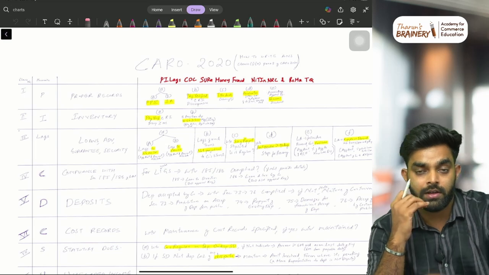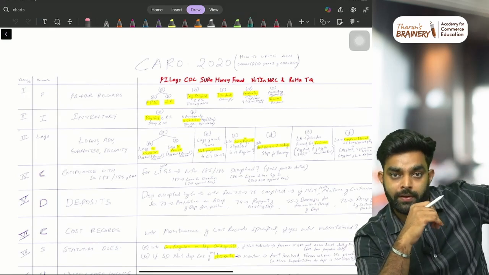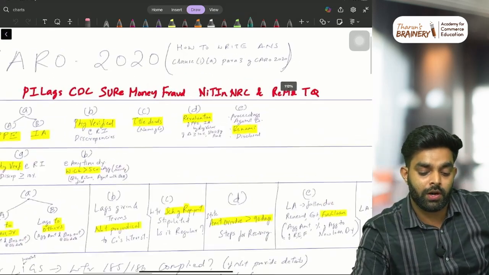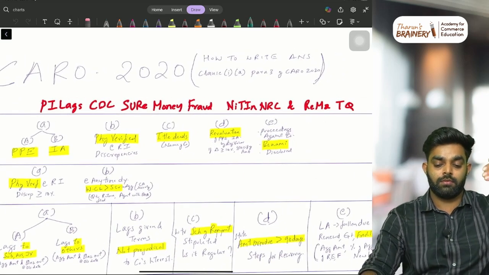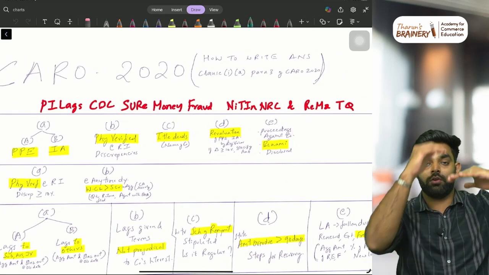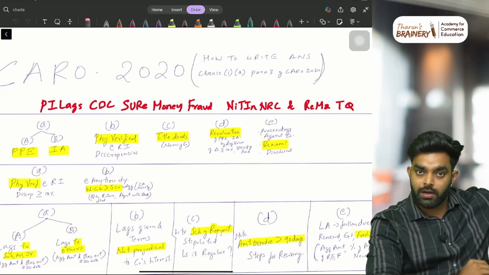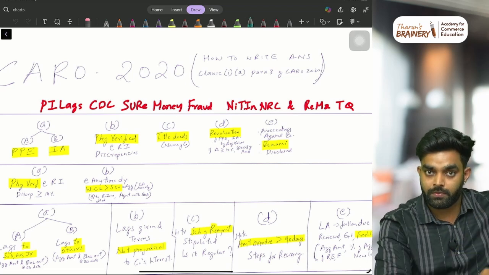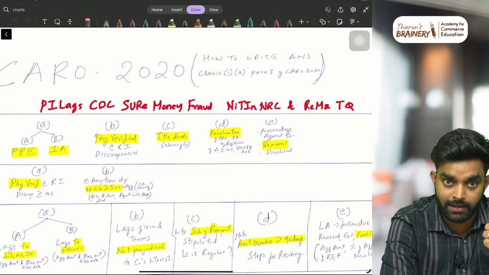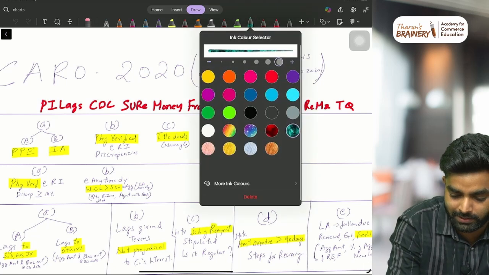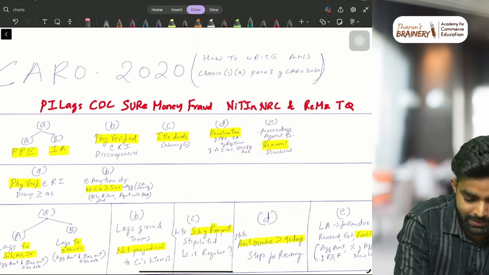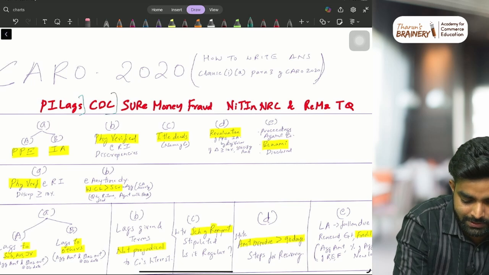Everything you have to write, right? So the order you need to remember. For that, I'm giving this one small mnemonic. If you can remember this mnemonic, then you can easily get the order number of the clause. That is Pilag. Just consider it as a name. Please don't ask me what the hell it is. It is a name. Pilag CDC. It's one person's name.